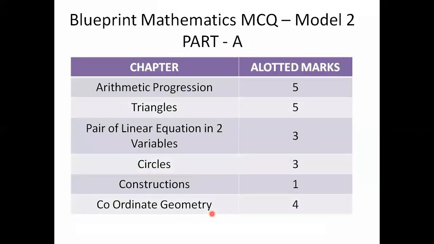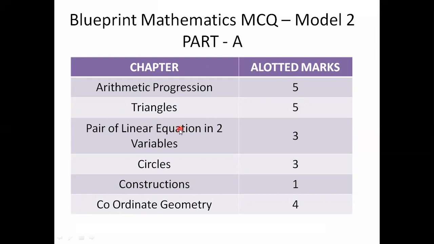Next, the second one is model 2. This is the second blueprint. According to this, for the chapter arithmetic progression, allotted marks are 5, which means you will get 5 questions. Next, the second chapter, triangles: you will get 5 questions, so 5 marks.